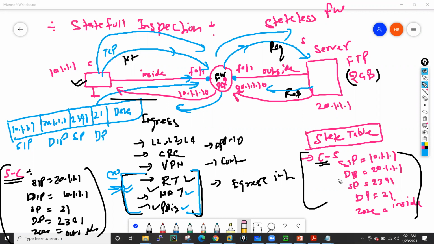And Palo Alto creates two flows on the state table, one from client to server and one from server to client. And it bypasses a few checks for the subsequent packets of the same flow. And what are these checks? Routing lookup, NAT lookup, and policy lookup. These are the main three checks. So this is, guys, your stateful inspection.